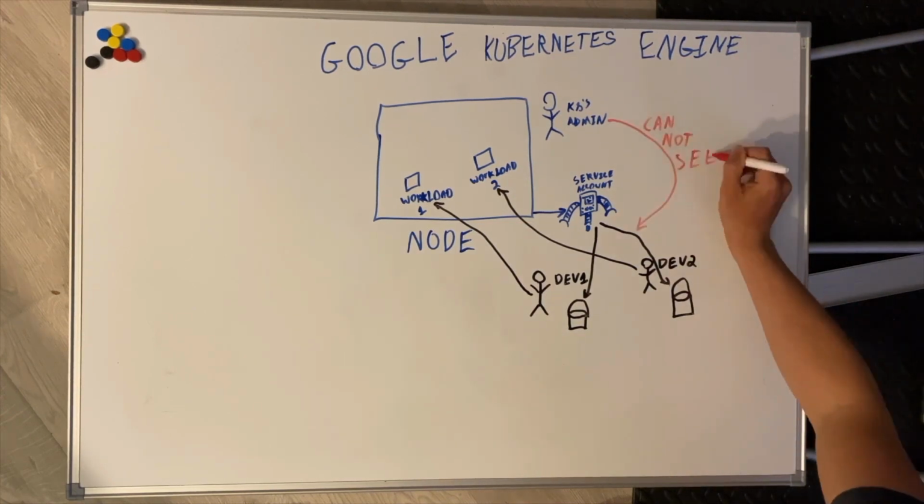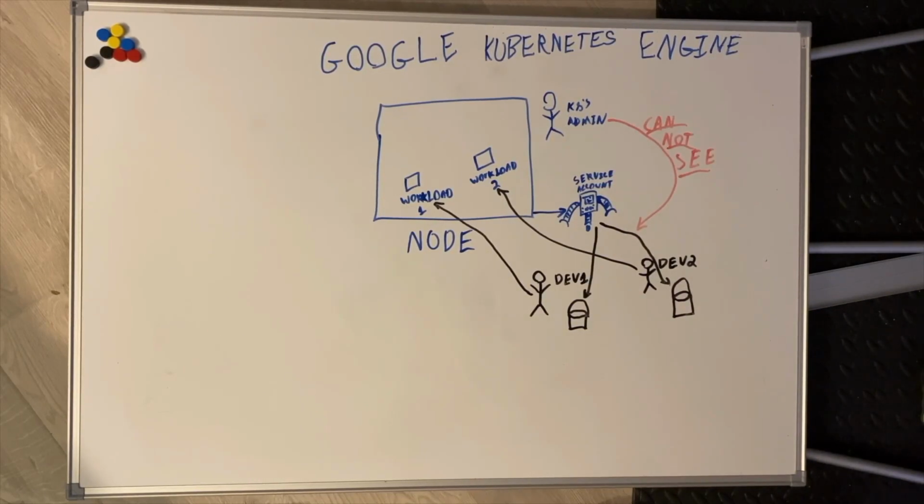So you can imagine in a situation where you have a small team of Kubernetes admins that are trying to maintain a cluster that want to open it up to give many developers the ability to deploy workloads to this cluster. It can be difficult to secure because they can't control what the service account attached to the nodes has access to. And some developers may want to just give that service account access to resources rather than using something like Kubernetes secrets or Vault to pass credentials to those workloads.